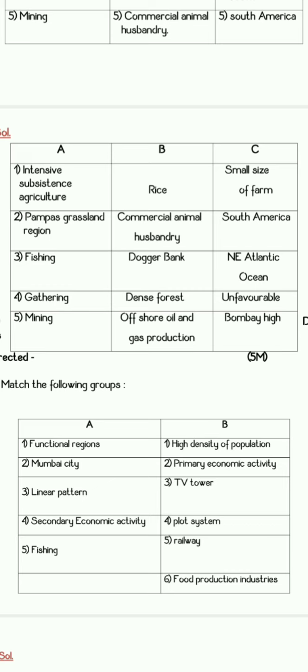Next, fishing takes place in Dogger Bank, which we can observe in the Northeast Atlantic Ocean. Then gathering, which we basically see in dense forest, which has a totally unfavorable climate. After that, mining, which is seen in offshore oil and gas production in Bombay High.